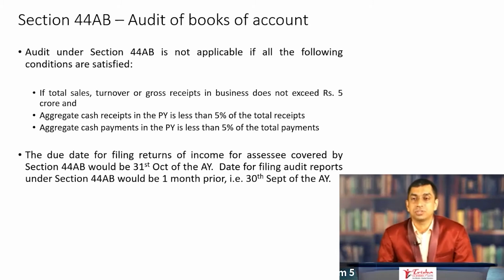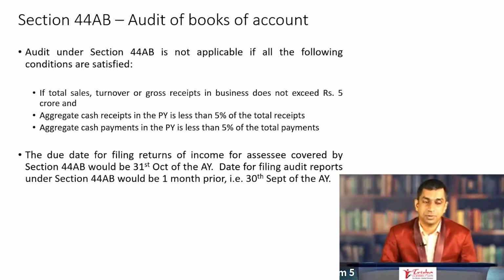44AB talks about audit of books of account, and this is an extremely important amendment, especially for the CA final level. I'm not sure what kind of question could be asked at the CA intermediate level on this, though section 44AB appears prominently in your study material. There could be an objective question also. Now, section 44AA, maintenance of books of account, and section 44AB, audit of books of account, appear in the PGBP chapter. 44AB specifically lists out 4 cases where audit of books of account is mandatory under the income tax law.